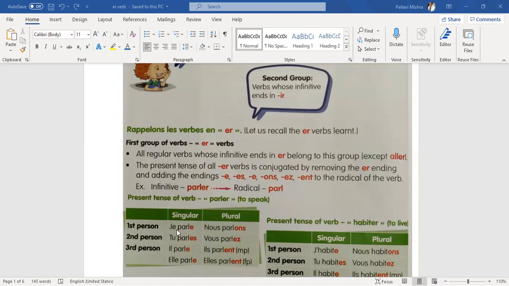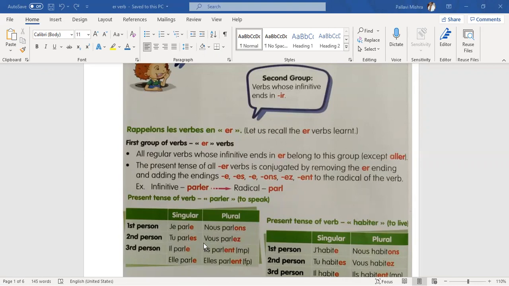Je parle, I speak or am speaking. Tu parles, you speak or you are speaking. Il parle, he speaks or he is speaking. Elle parle, she speaks or she is speaking. Nous parlons, we speak or we are speaking. Vous parlez, you speak or you are speaking.